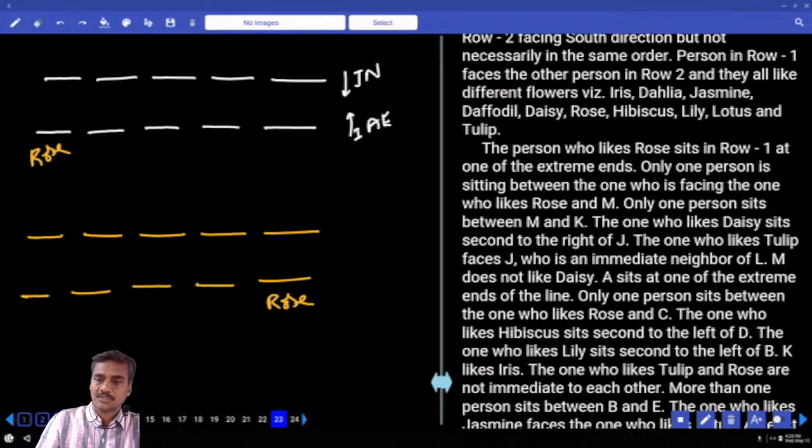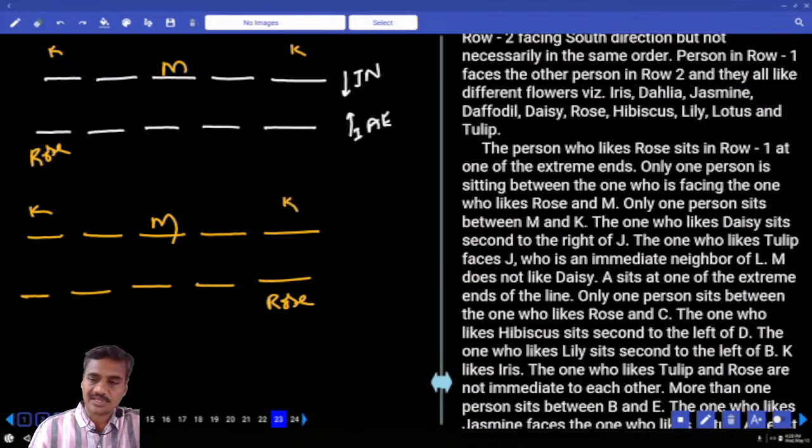Then, only one person between the one who is facing the one who likes Rose and M. Between Rose and M, there must be exactly one person. M must be at the center in both the cases. And only one person between M and K. If M is here, K can be either here or here, at one of the ends. And M and K, one person.